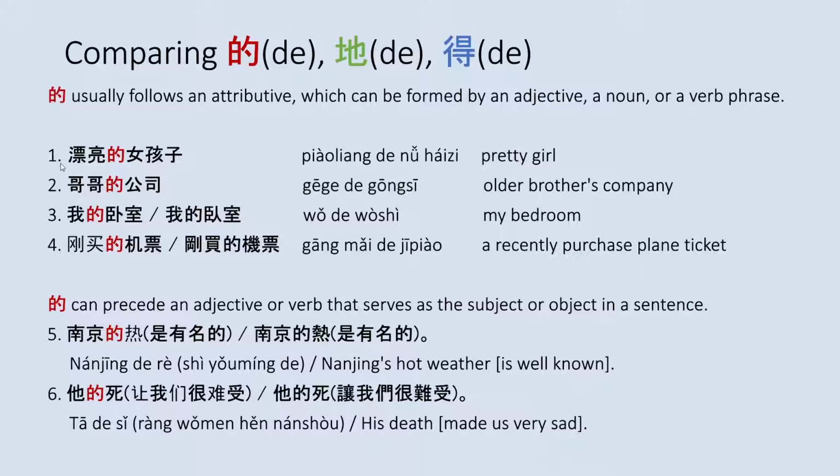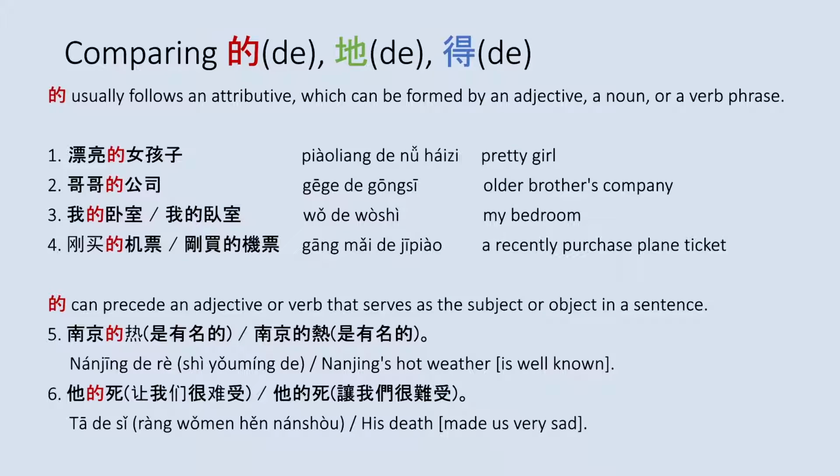Here we can see that the attributive 漂亮 is an adjective. For example 2, 哥哥的公司. The attributive here is a noun. Example 3, 我的卧室. The attributive is also a noun, and for example 4, 刚买的机票. The attributive is a verb phrase.